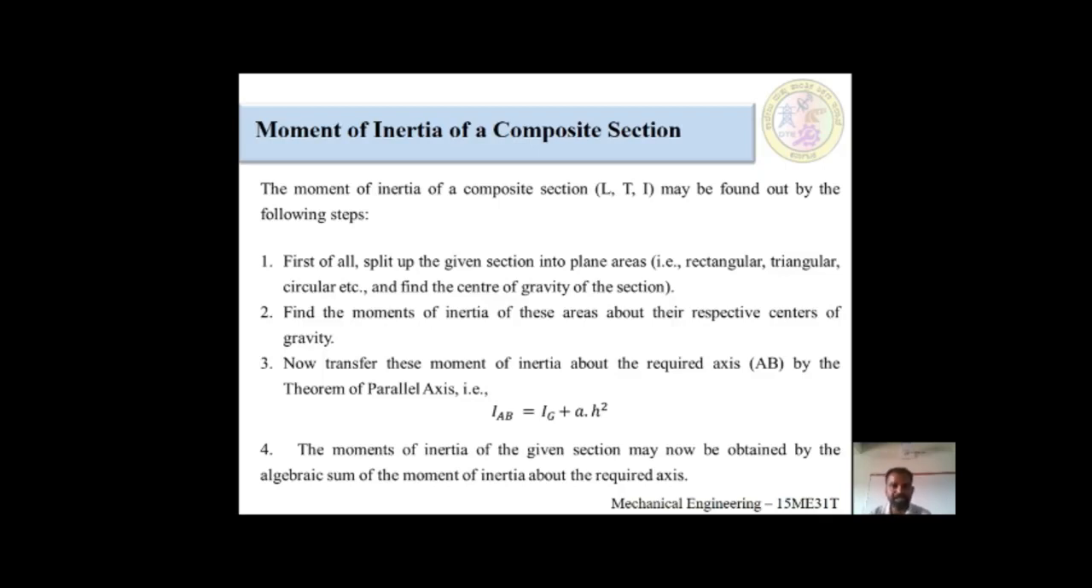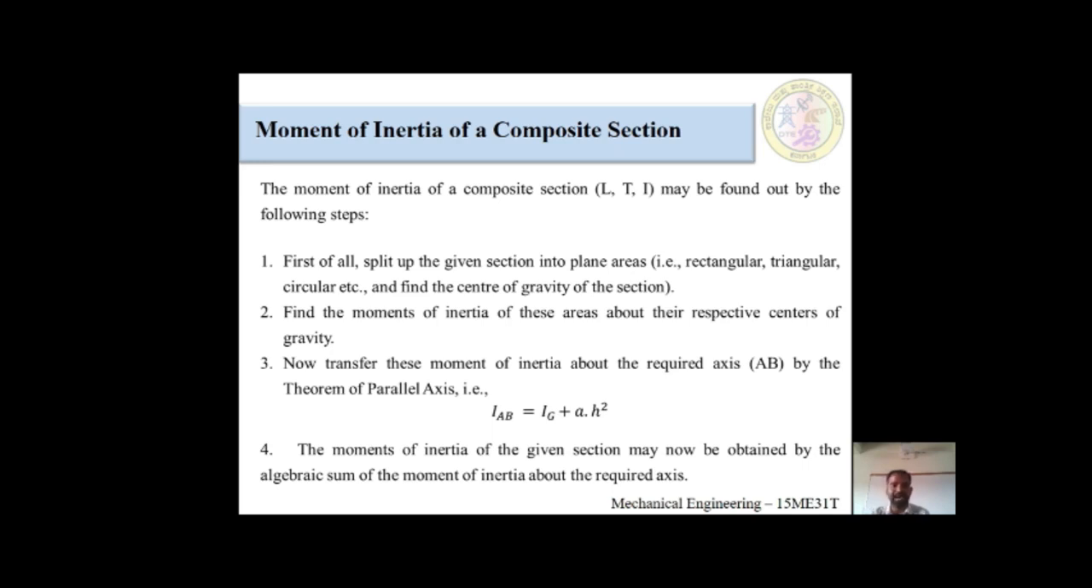For example, a T section has two rectangular components. If two components are there, you separately find out the moment of inertia of both rectangular sections. After that you have to club them. After finding the moment of inertia of the individual sections using the center of gravity, the third step you have to follow is to transfer these moments of inertia using the parallel axis theorem.